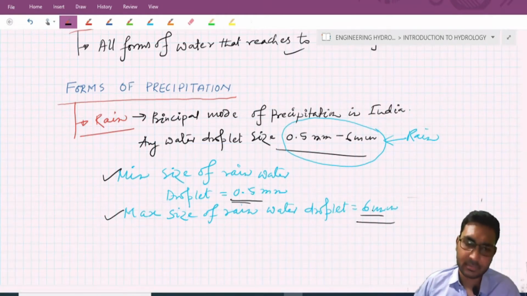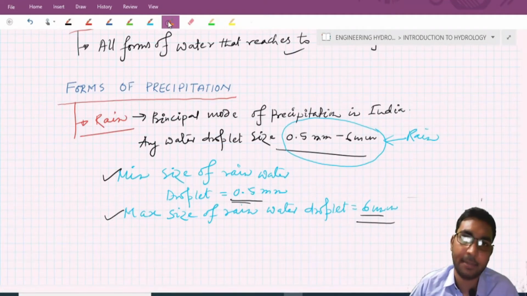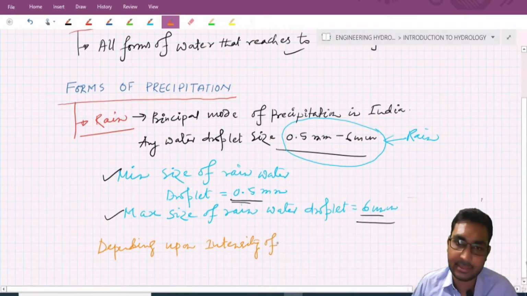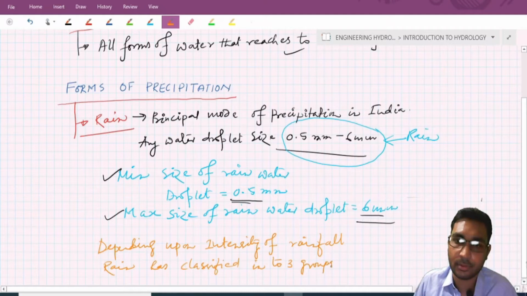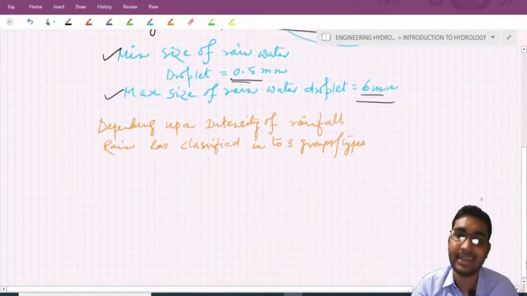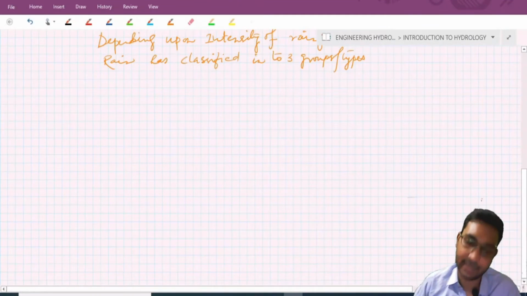Now, depending upon the intensity of rainfall, rain is classified into 3 groups, or you can say types.